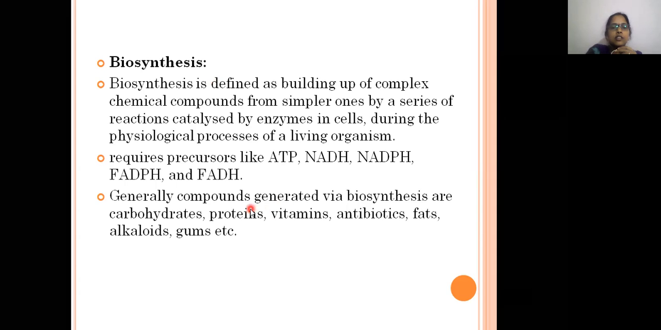Next. Generally, the compounds generated via biosynthesis are carbohydrates. These are some of the examples of compounds which are products of biosynthetic pathways. Carbohydrates are a primary metabolite. Proteins, primary metabolite. Vitamins, antibiotics, fats, alkaloids, glycosides, tannins, resins. All these can be synthesized in living organisms. These are some of the examples of the compounds generated via biosynthesis.